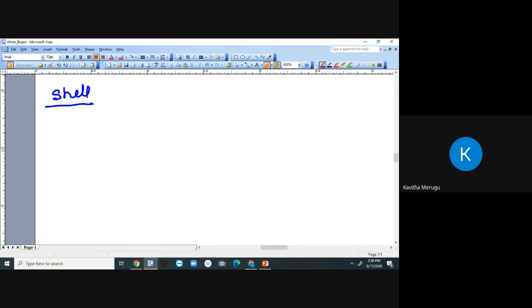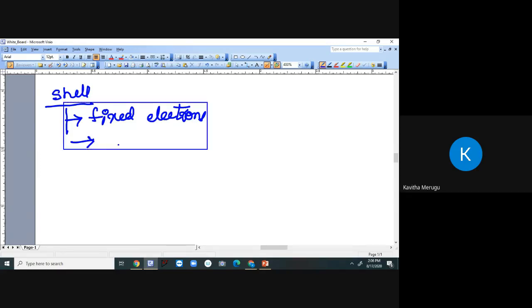So a shell will have a fixed number of electrons in a fixed number of orbits. Okay, you might have understood now.